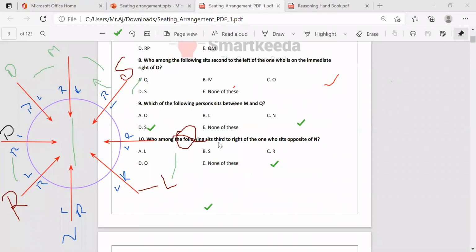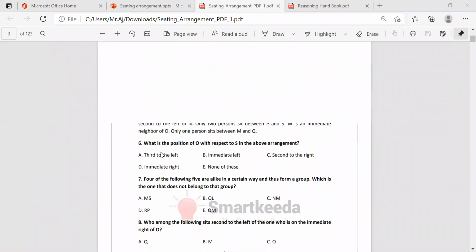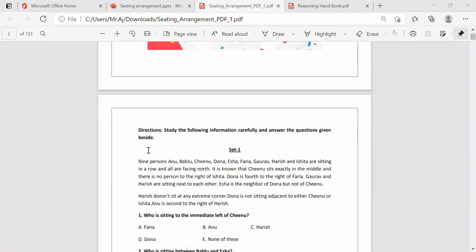Who among the following sits third to the right of the one who sits opposite end? Third right. Who sits opposite end? Opposite end means nothing but M. Who's the right? This one right. Third right, 1, 2, 3. It's nothing but R. Okay, R is the right answer. Is it clear? Now, go for the next one.